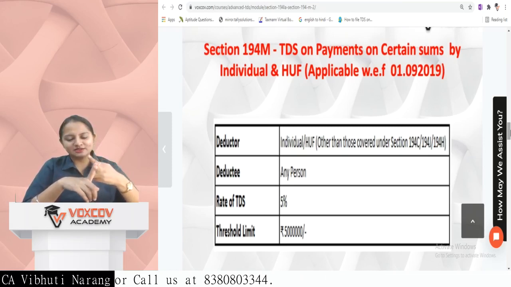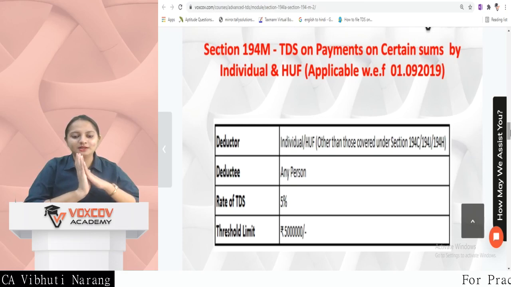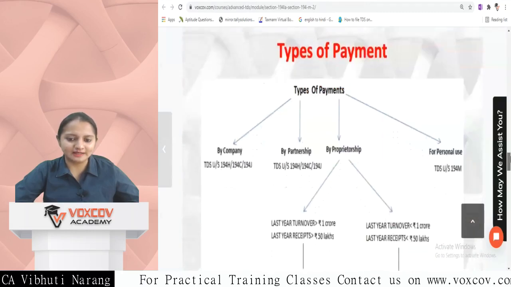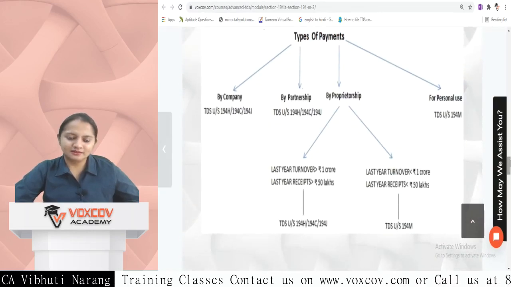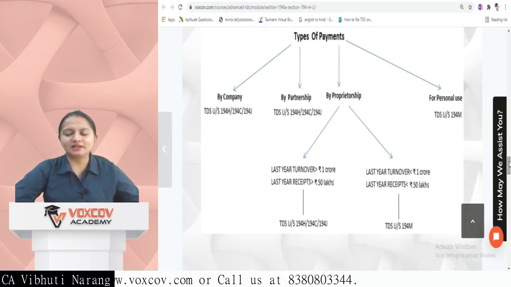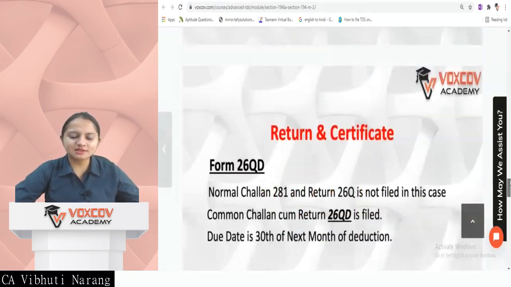And 194H is TDS on commission. Deductee is any person, rate is 5% and threshold limit is 50 lakh rupees. Again, it's not 5 lakh, it is 50 lakh. So it's same like if any company, partnership or proprietorship covered under the normal limits, then 194C, J or H, whatever the case is. If not under those limits or under personal use, 194M is applicable.